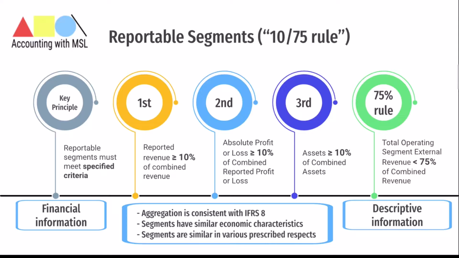So now that we know this rule, and remember that's why I couched the 10-75 rule, identify 10% of either total revenue, 10% of absolute profit or loss, or 10% of total assets. After you've identified all of these 10% entities or 10% segments, find out if they are up to 75% of total revenue. If they are, you are safe. You can just report those as reportable segments. If they are not up to 75%, you need to identify and add additional segments to make up at least 75%, and these additional ones must not necessarily be 10% or more.